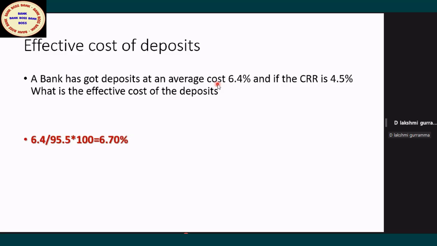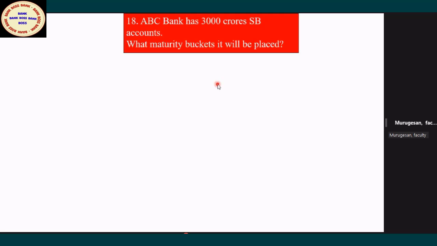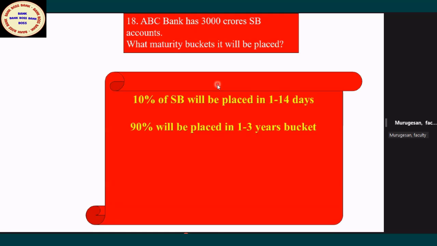Understood? Okay. This is FIT cost. Now we are coming to why FIT cost questions are asked. Now coming to ABC Bank has got 300 crore. This is another beautiful question. Now, how to identify the maturity bucket? Next question.